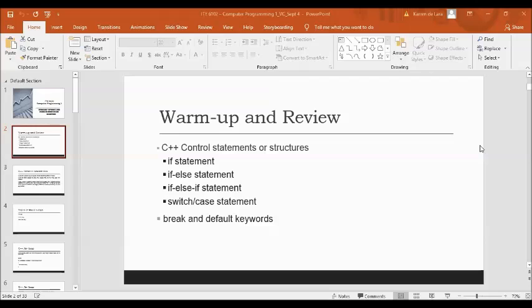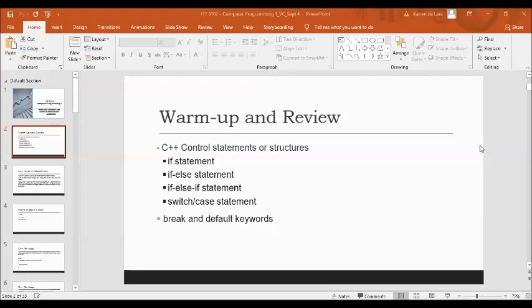We've also learned the two keywords or reserved words under C++. So the break keyword, which can save a lot of execution time because it ignores the execution of all the rest of the code in the switch block. The default keyword is used at the last statement in the switch condition, and it does not need a break.